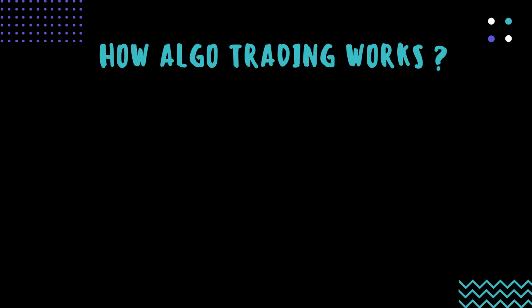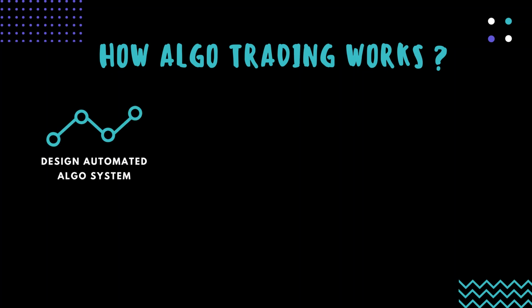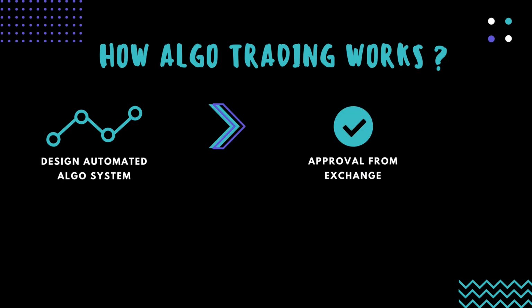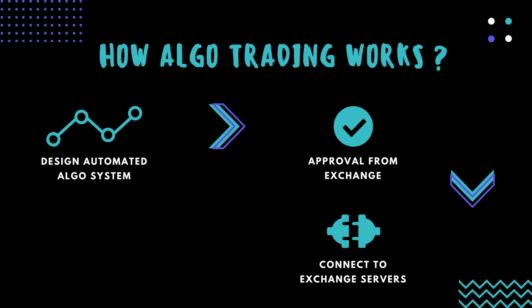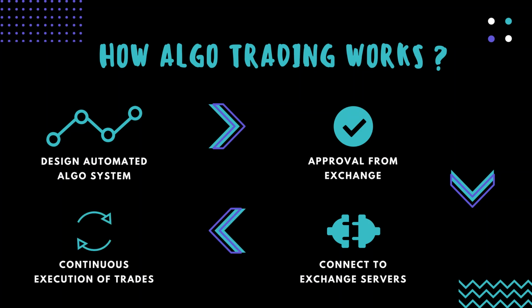If you don't already know what algo trading is, please watch our previous video. Now to answer the question, we must know how algo trading works. First part of algo trading is designing an automated algo system. Then approach the exchange for approval of the algo system, as only approved algo systems are allowed to be connected to exchange servers. If the algo system is approved by the exchange and connected to exchange servers, then the automated algo systems will be able to file trading orders to the market, as simple as this.